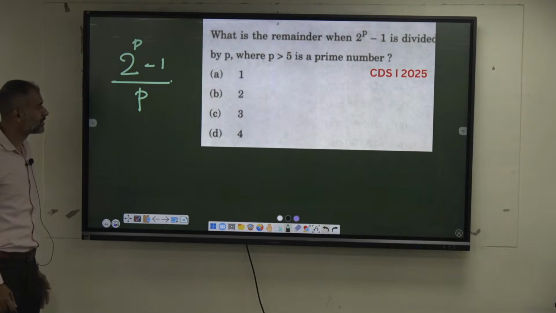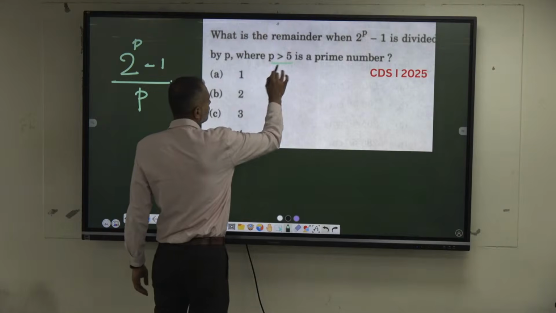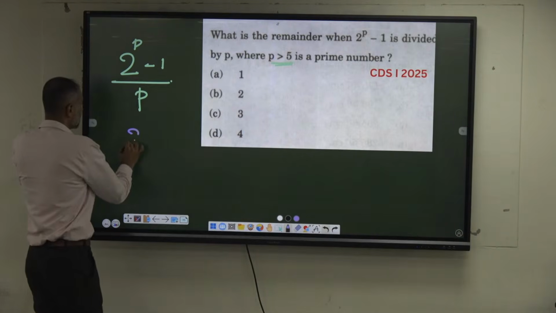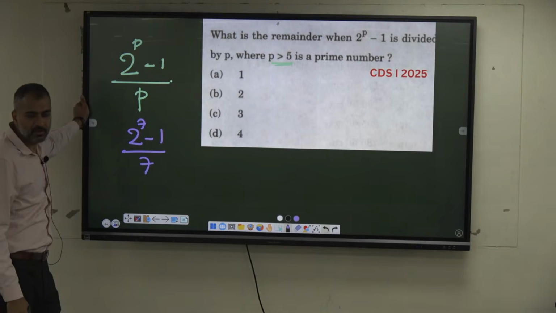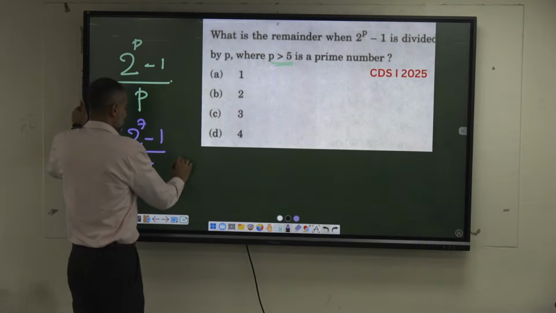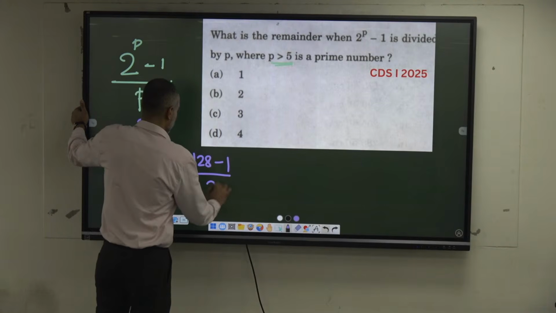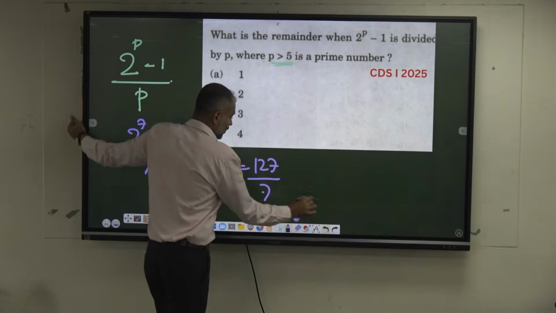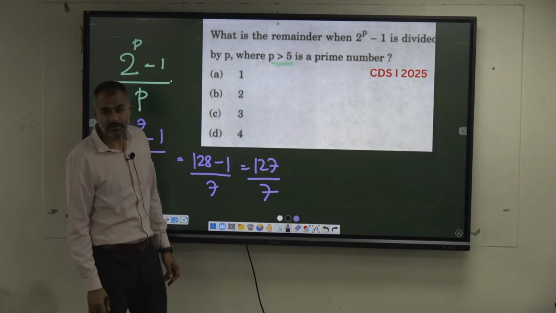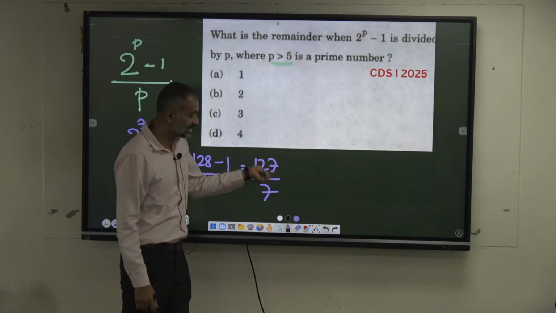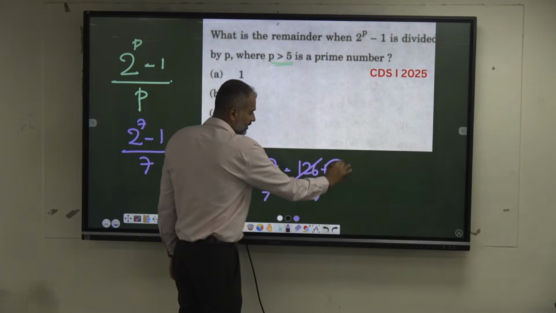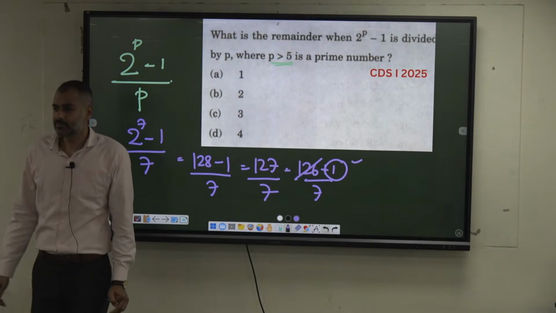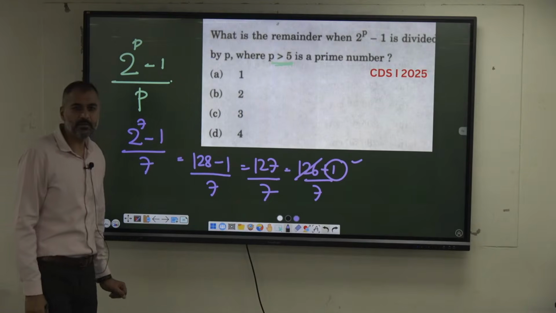Give me a value of p greater than 5, a prime number. 7. 2 power 7 minus 1 when you divide by 7. What is 2 power 7? 128. 128 minus 1 is 127 divided by 7. What is the remainder? 126 gets divided. You can write this as 126 plus 1. The remainder is 1.